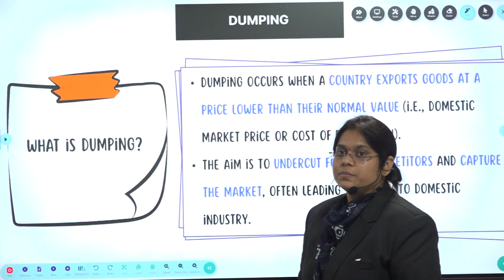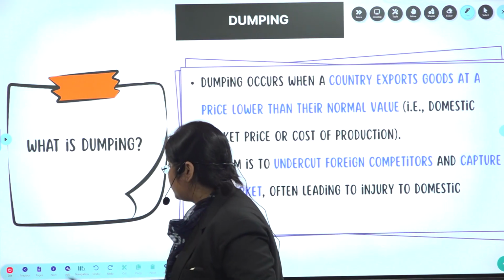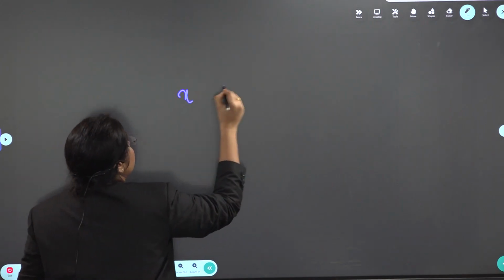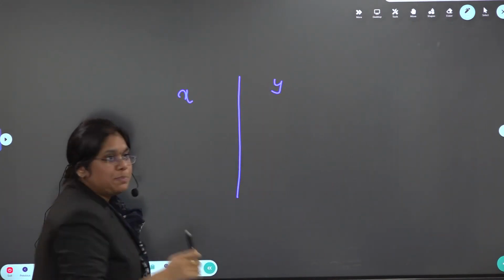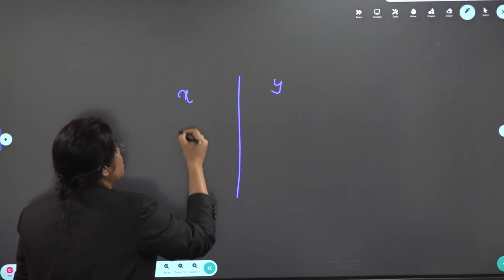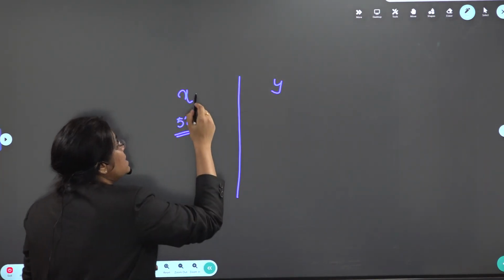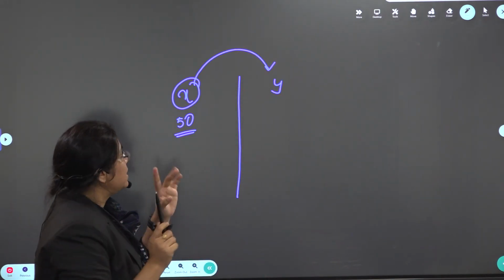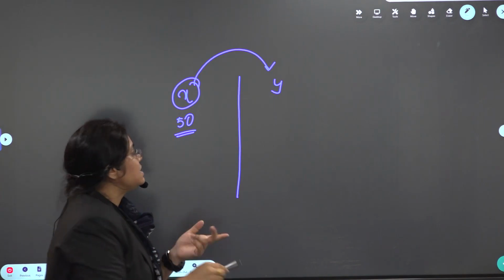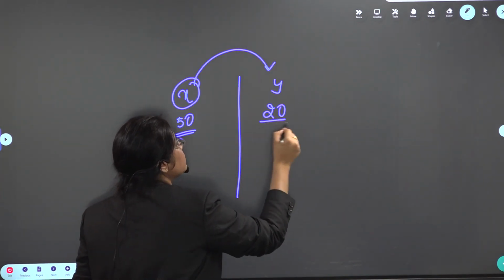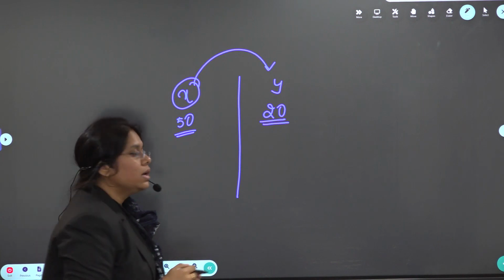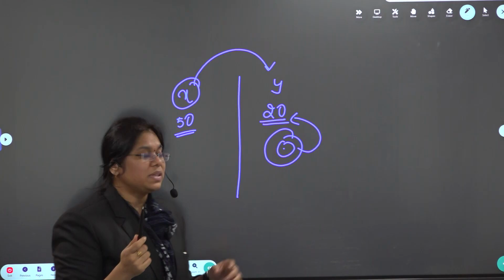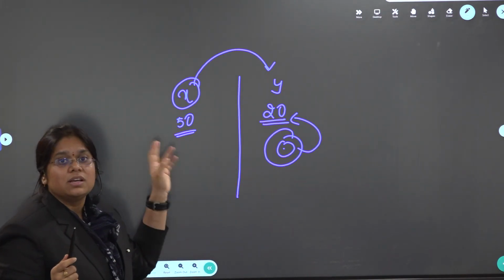Now, what is dumping? I'll tell you one small example first before getting into the definition. See, there are 2 countries, X and Y. This pen costs 50 rupees in X country. Now this X country is dumping, selling this pen at only 20 rupees abroad. Now what happens? The people here will buy their goods, right? As it is only 20 rupees, cheaper than the domestic product. So this is dumping.